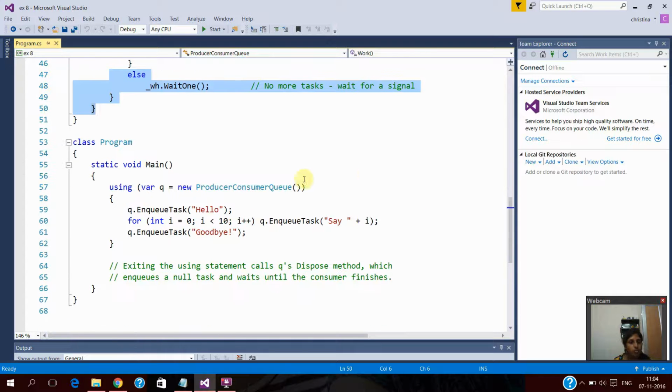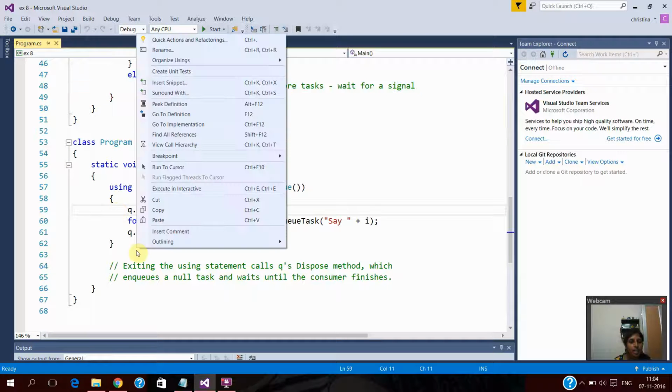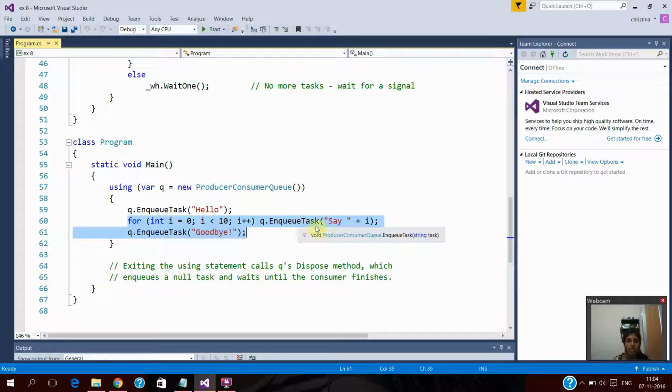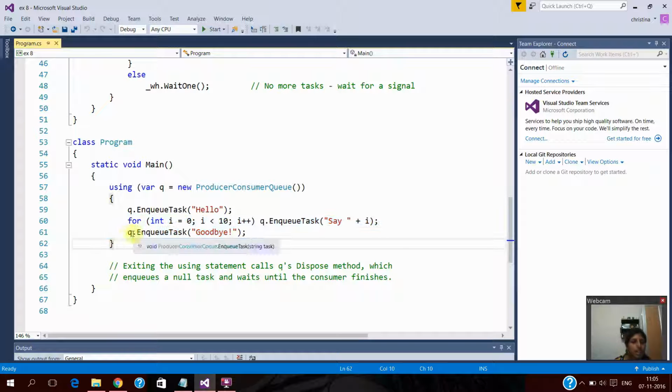Finally, when we come to the main program, there is a class called Program, and inside that we enqueue a task by first writing it as hello, and this refers to the for loop where the number of times the loop is executed. First we initialize it to 0, and if i is less than 10, it means 9 times it will be executed, and each time we are incrementing it, and it will start by saying enqueue task as say, and finally it will end by saying goodbye.